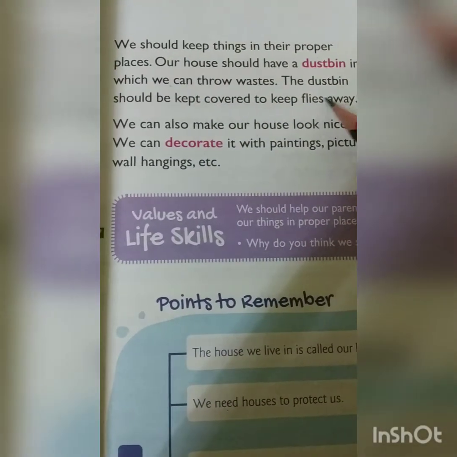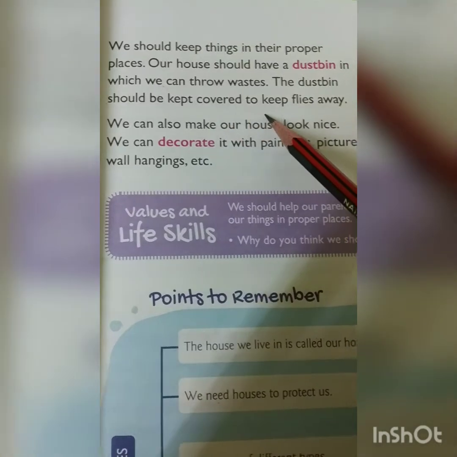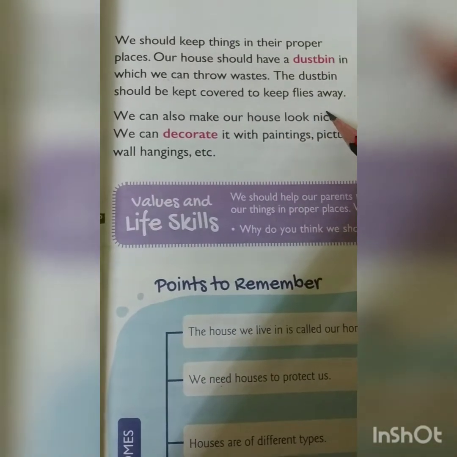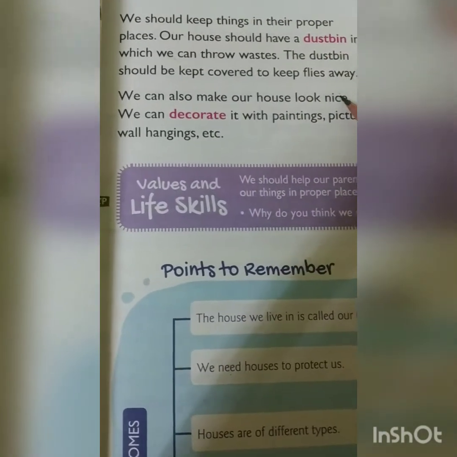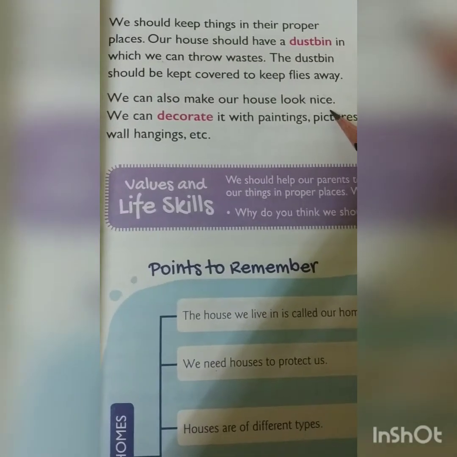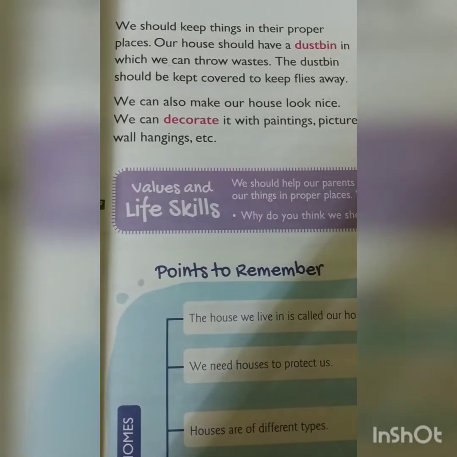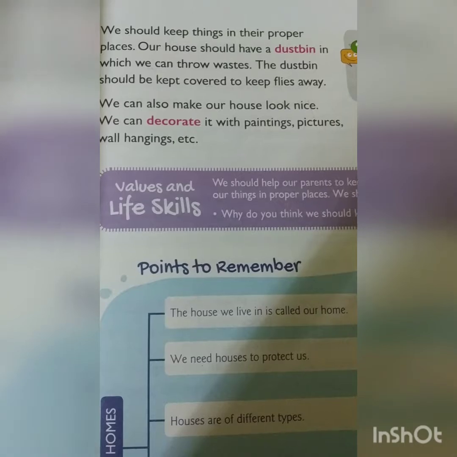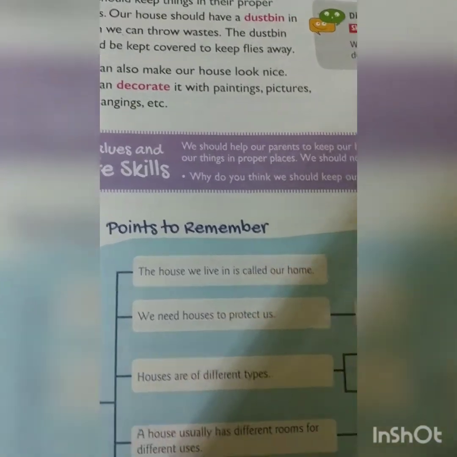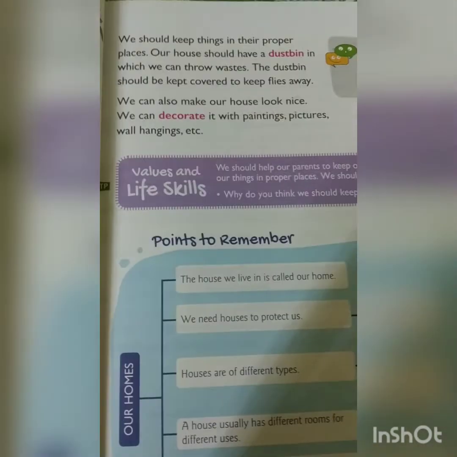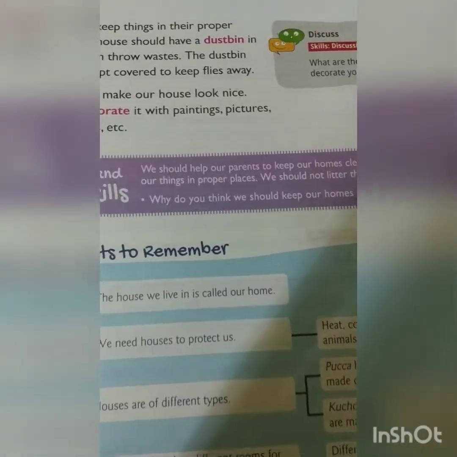The dustbin should be kept covered to keep flies away, so the flies will not come and sit.